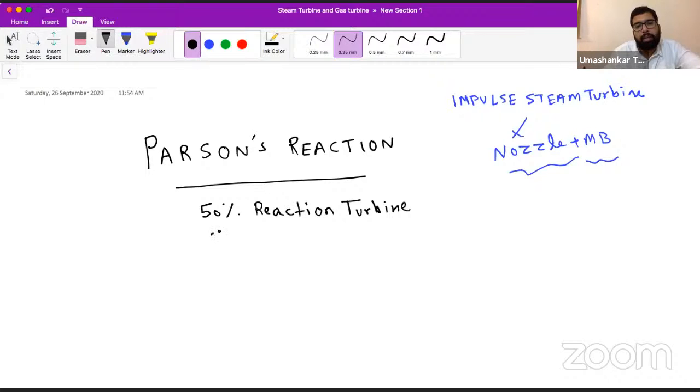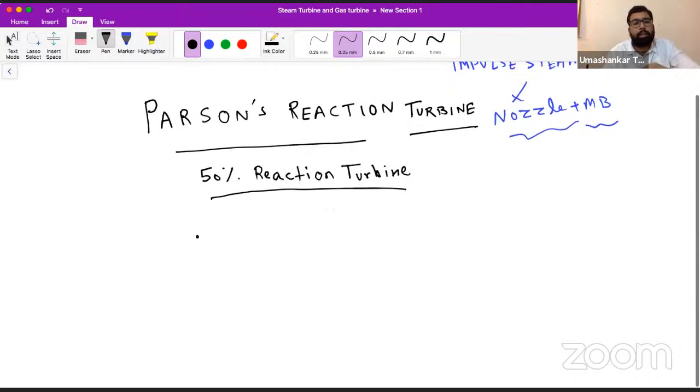The 50% reaction turbine is named the Parsons reaction turbine. Parsons is the name of the scientist who proposed this. So this is the most used kind of turbine, the kind we use most of the time in our analysis.